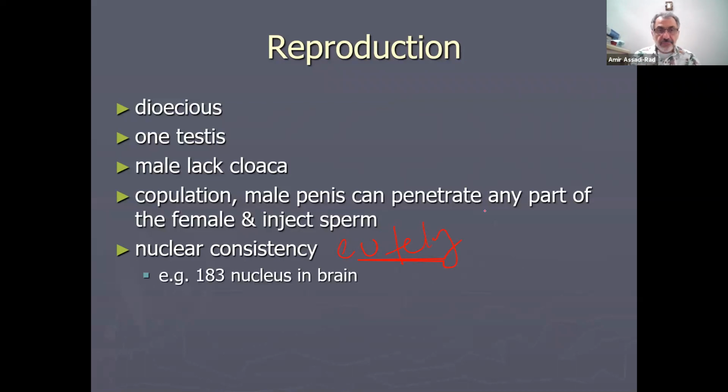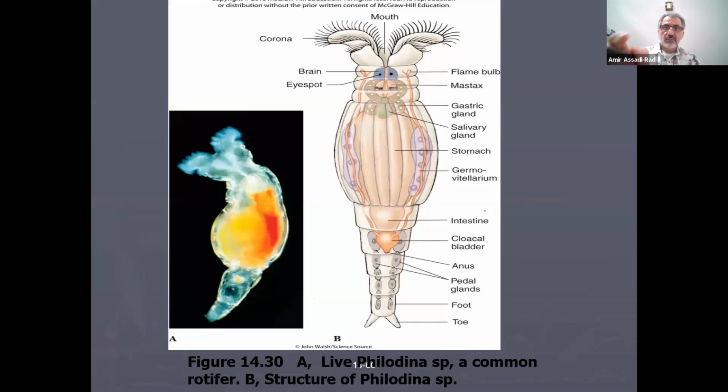And for example, there are 183 nuclei in the brain, 139 cells in the stomach, and 172 in the corona. Here are the corona, that's what I was talking about right here. And the mouth is between the corona. So these ciliated structures beat. When they are beating, what happens? Food comes to the mouth right here. This is a cut drawing, but this is a real animal with two corona on top. So this would be a head region, this would be body region, and this would be foot.